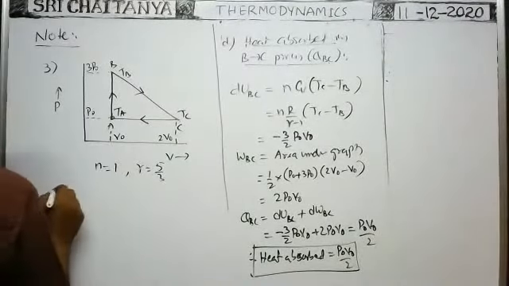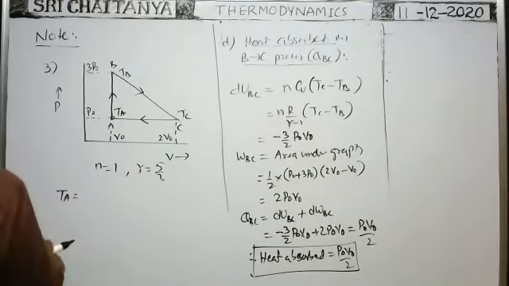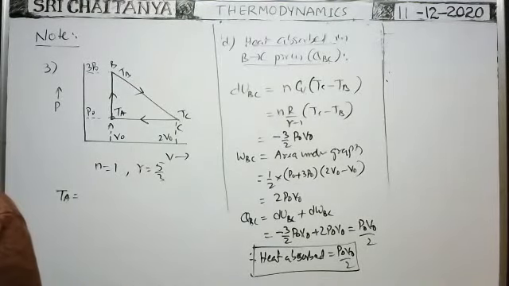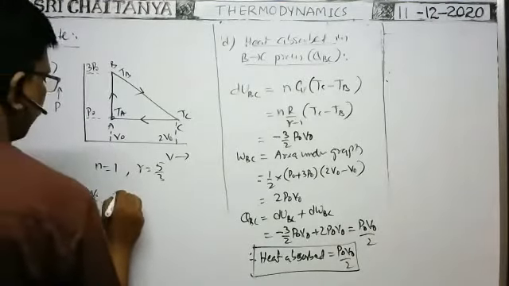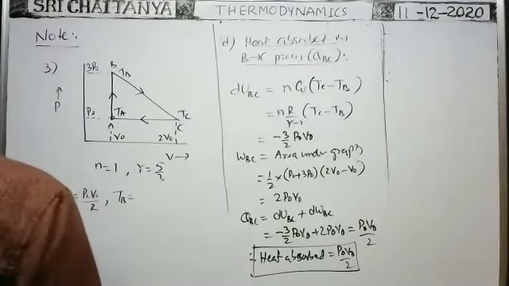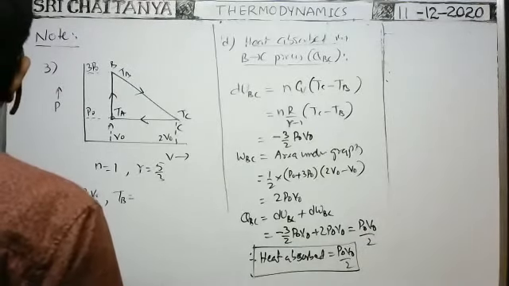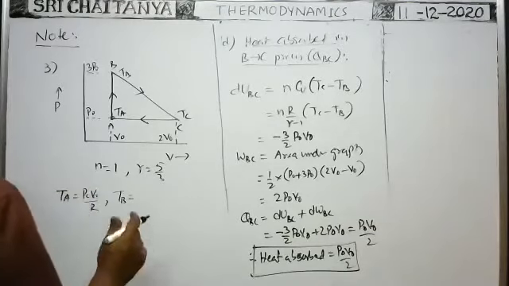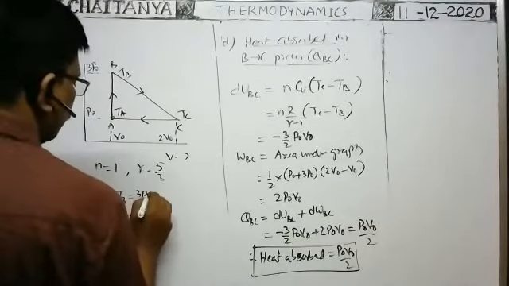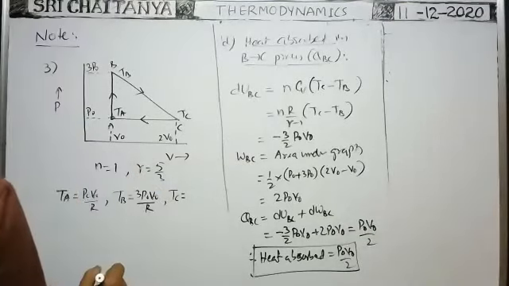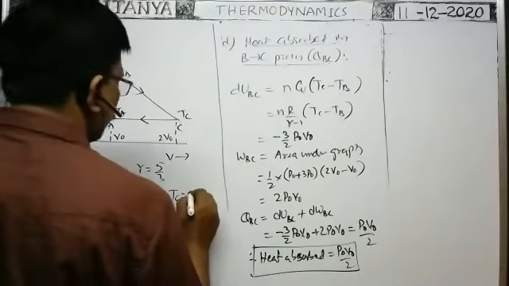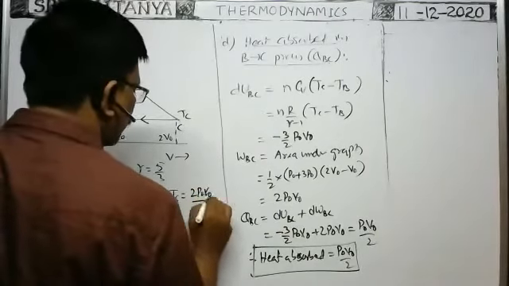Here you see the temperature at point A. Temperature at A is P naught V naught by R. Temperature at B is 3 P naught V naught by R. I already derived that. Temperature at C is 2 P naught V naught by R.